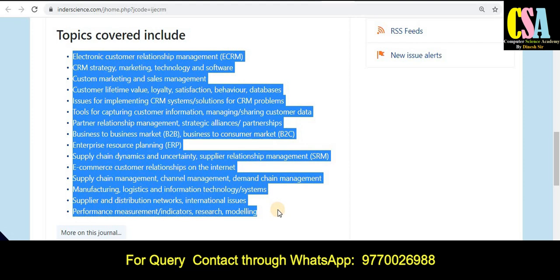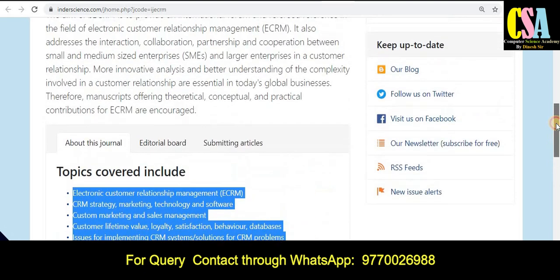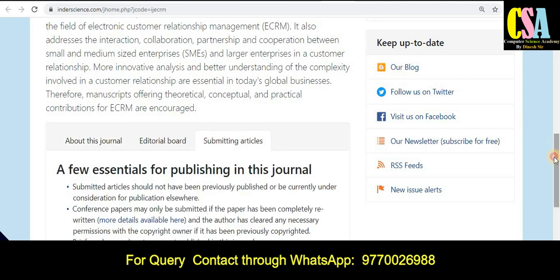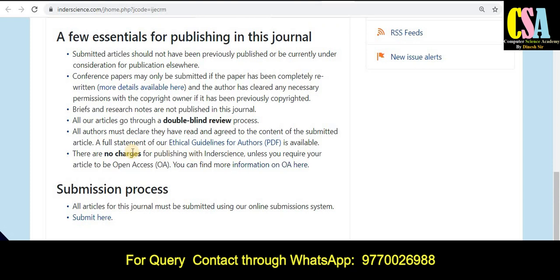So if your research area matches with this particular topic and title, अगर आपका research area इन सभी topics से match कर रहा है, then this journal is suitable to publish your research paper in this quality index journal. Now about the publishing fees, in this section you will find the publication fees, and many details are also given here.